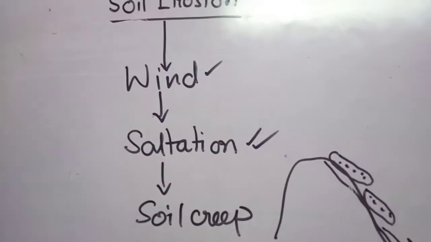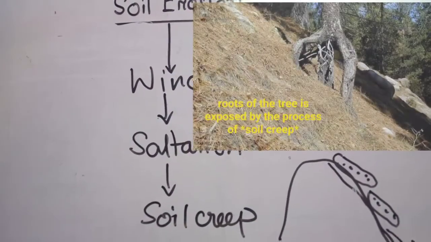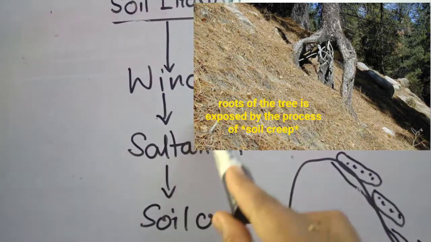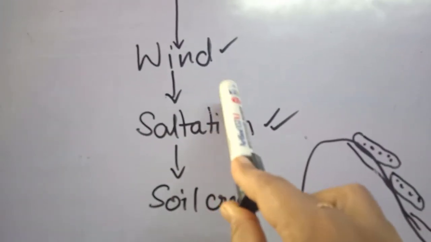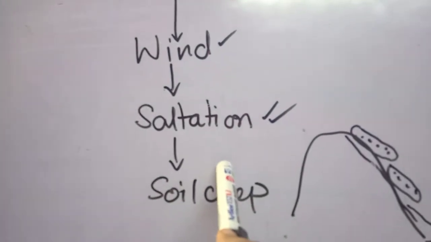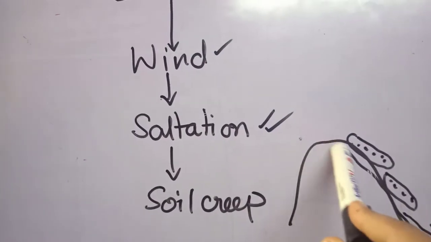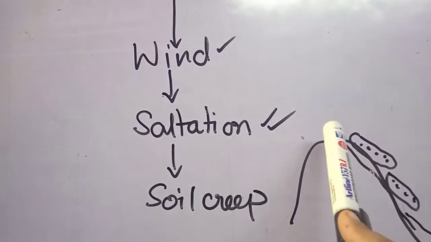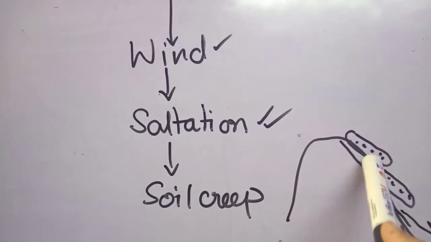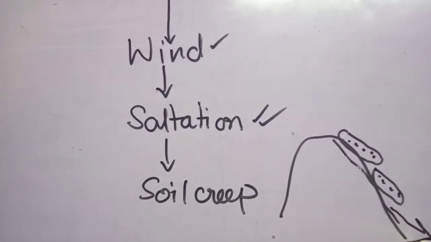Soil creep is also another result of wind action. Whenever wind is doing this saltation process, as well as blowing over an area where there is little vegetation, we can see this soil creep.